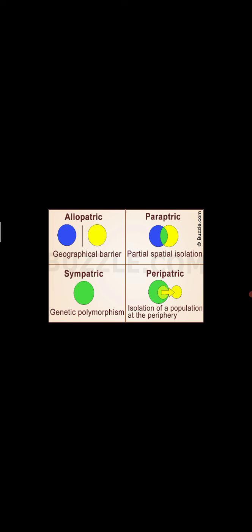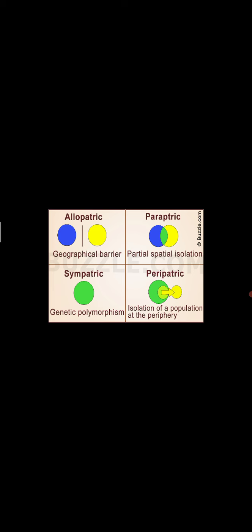In sympatric, due to genetic polymorphism within a group of populations, or changes happening, or selective mating, speciation happens. In parapatric, there is partial spatial isolation, similar to allopatric but partial.